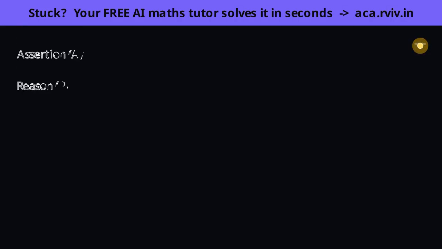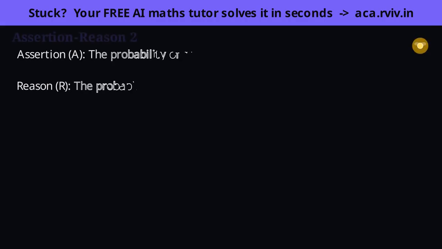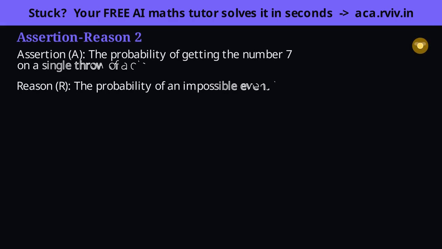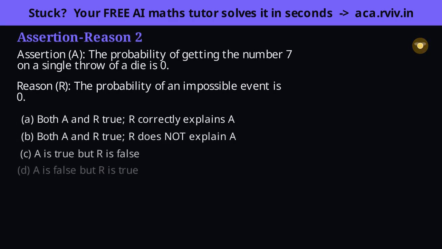Same three checks. Judge the assertion alone, judge the reason alone, then ask whether the reason is the actual explanation of the assertion. Which option is correct?